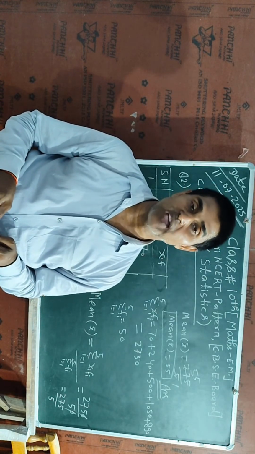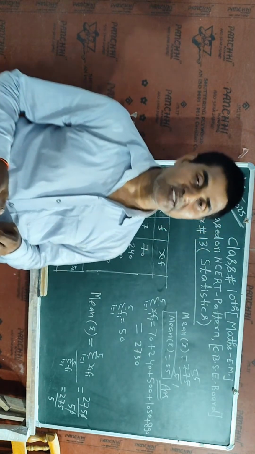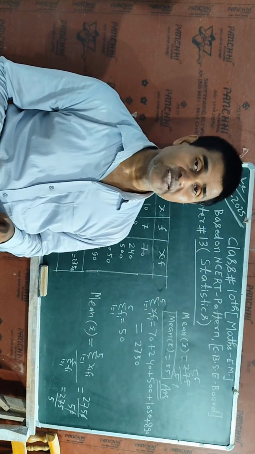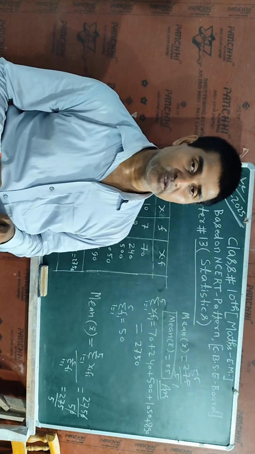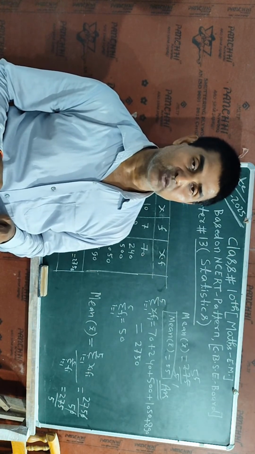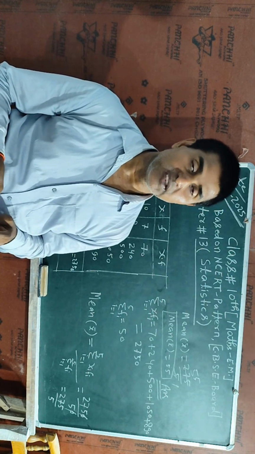Now the mode formula I will also give, if data is written in class form, that is L1 plus L2 minus L1 times f minus f0 divided by 2f minus f0 minus f2. So this formula I will use, and after using this formula I will get the mode of the required table.